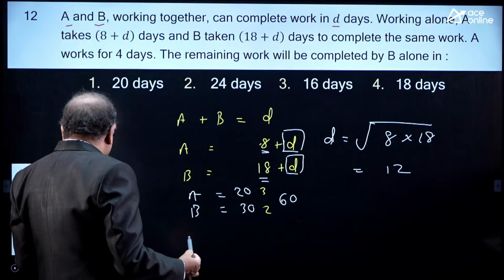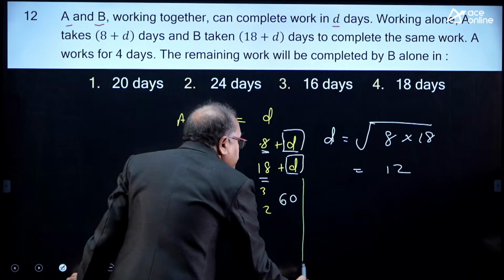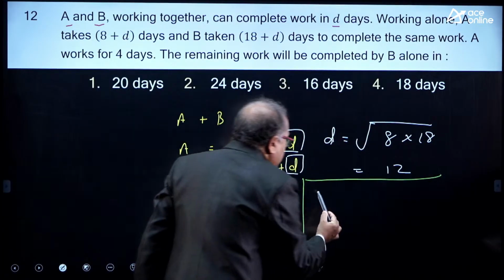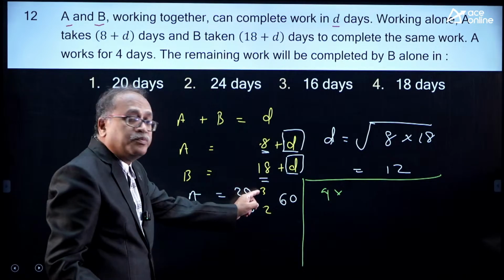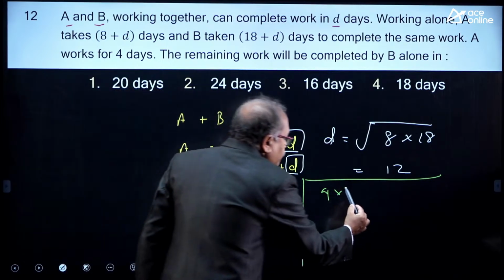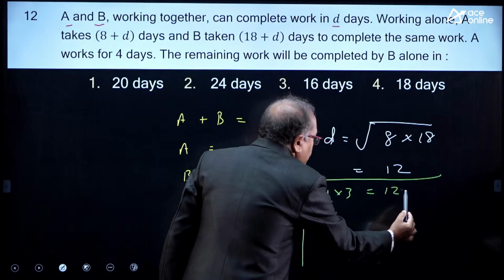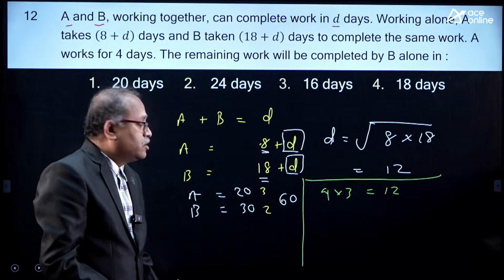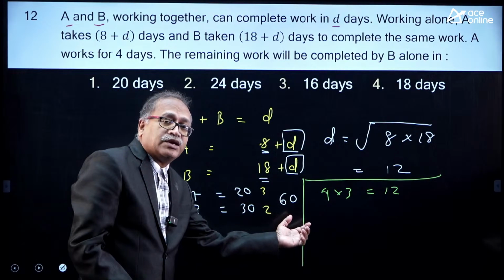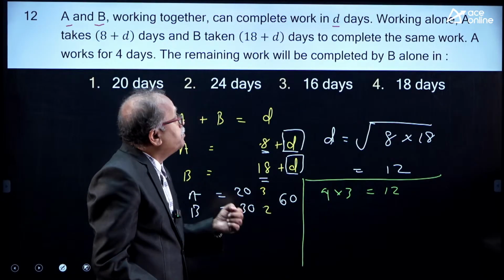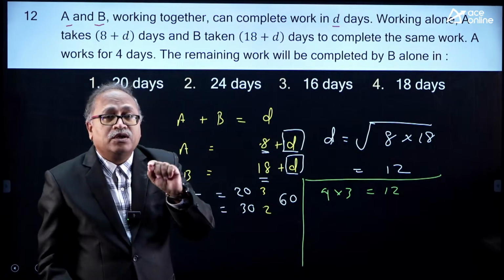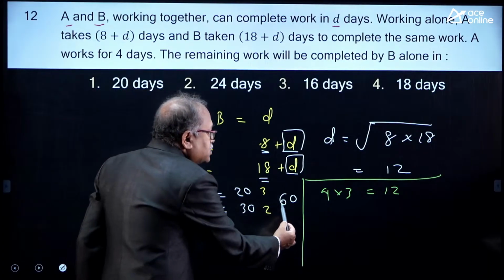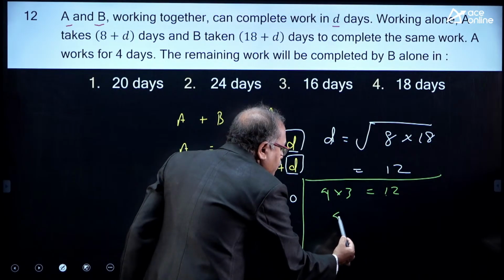So, the work completed by A in the first 4 days is 4 into the number of units per day, that is 3. 4 into 3, which is 12 units he completes. What is the total number of units? 60. 60 minus 12, the work has to be completed by B alone. So, 60 minus 12, I know that is 48.